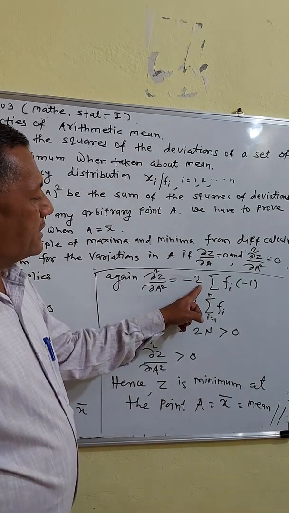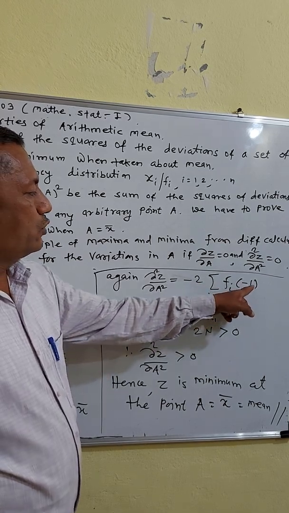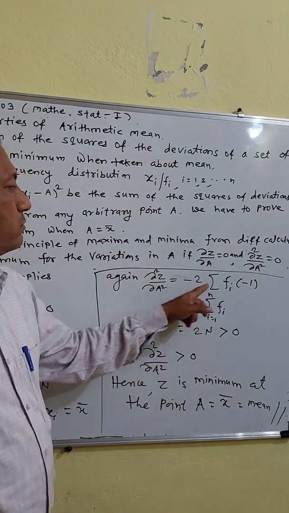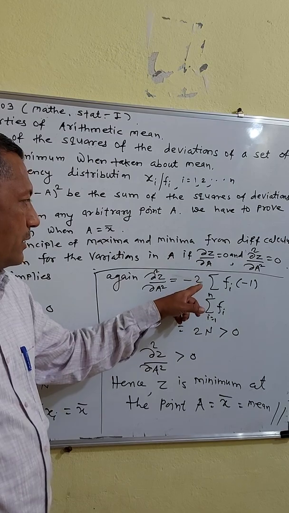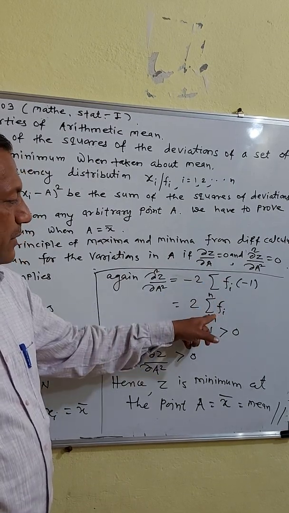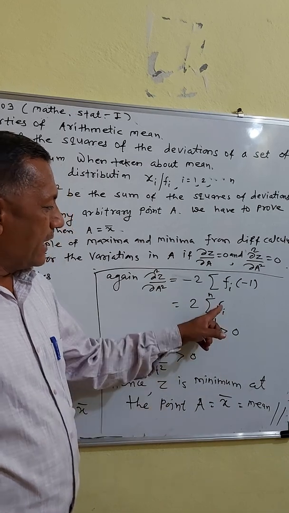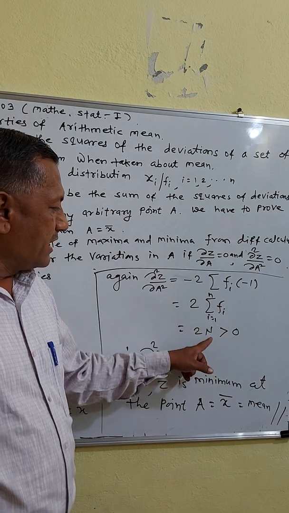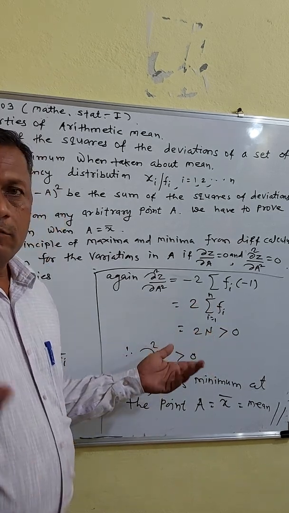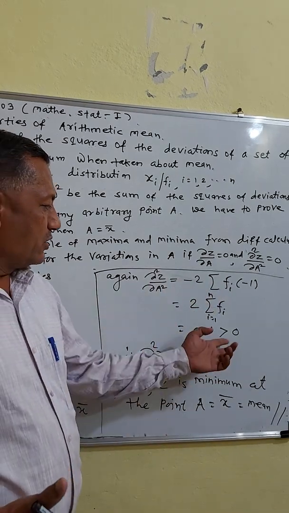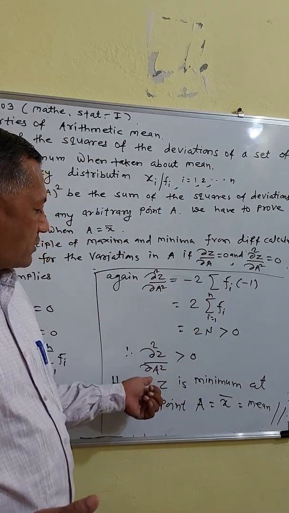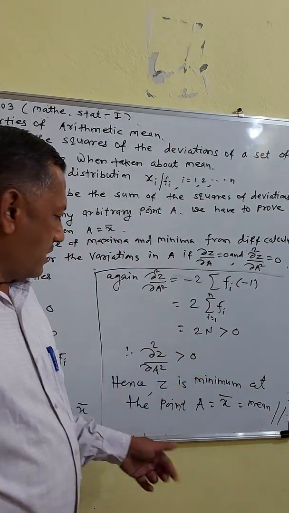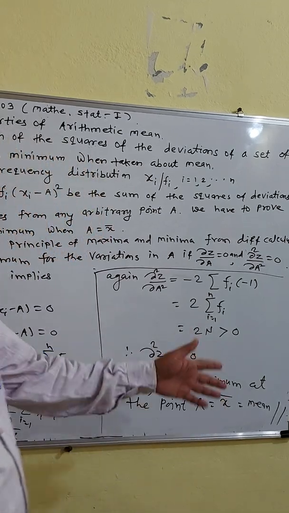Therefore, you have minus 2 into summation of fi into minus 1. Here minus 1, here minus 2, minus becomes plus, therefore 2 into summation of fi. You know the summation of fi means the sum of all frequencies, capital N, therefore 2 into N. 2 is positive, and the sum of all frequencies is always positive, therefore del 2 z by del a squared is again greater than 0. Hence, z is minimum at the point a is equal to x bar, where x bar means arithmetic mean.